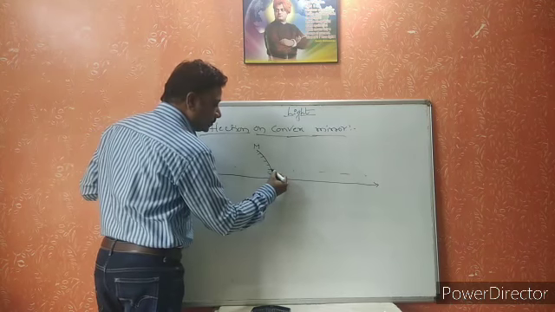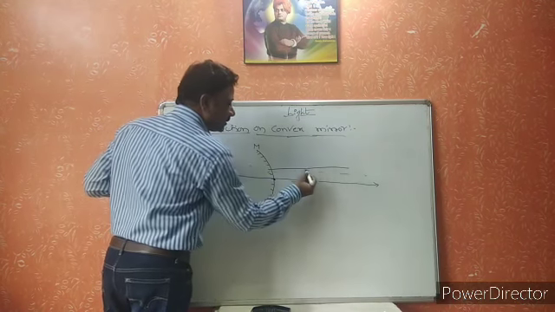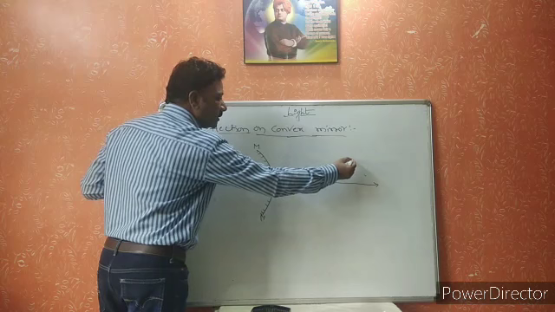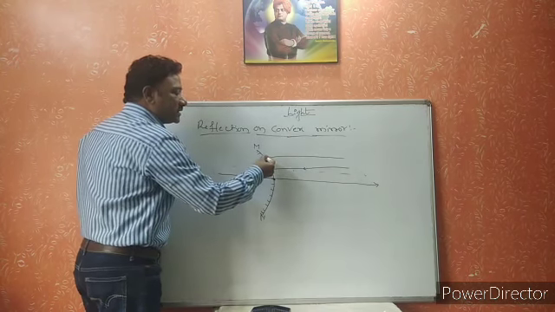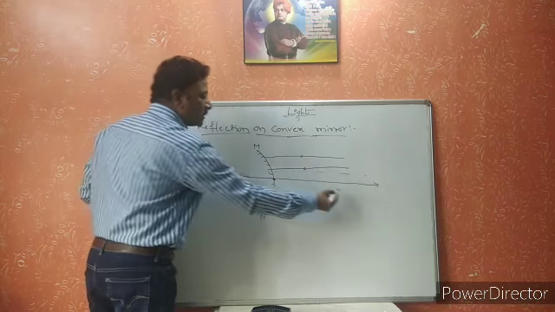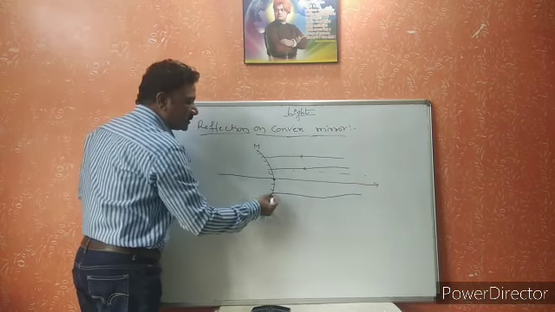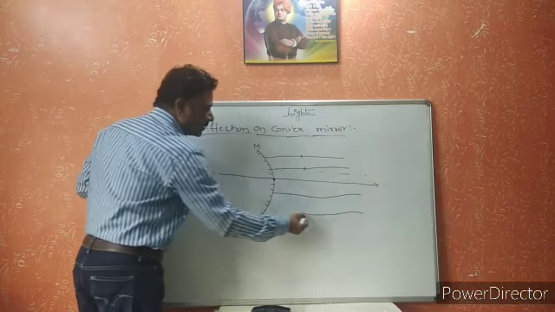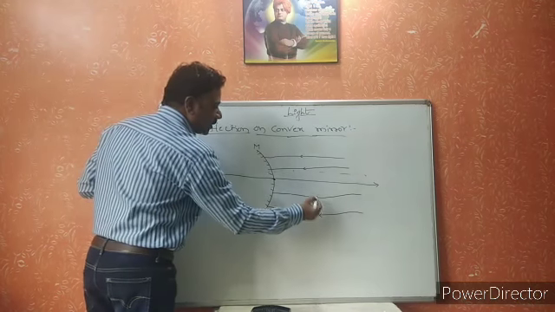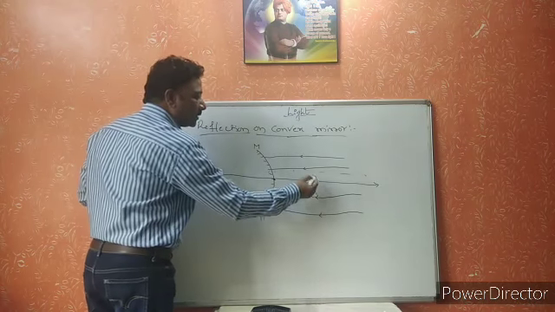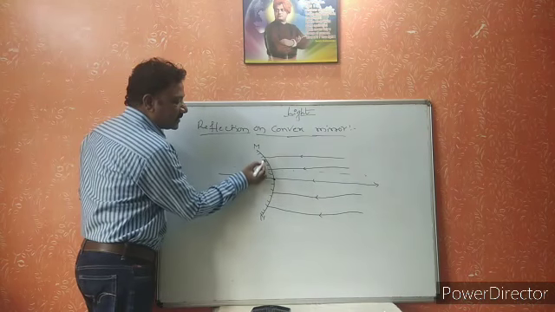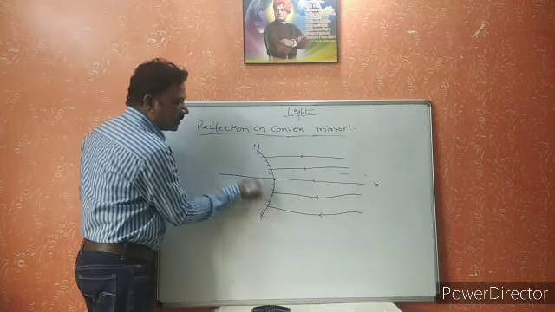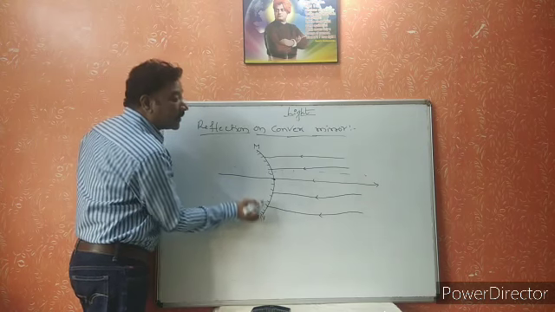Now, different light rays are coming from a far distance from an object. These are the rays of incidence. All these light rays are parallel to the principal axis and are incident at different points on the convex mirror.